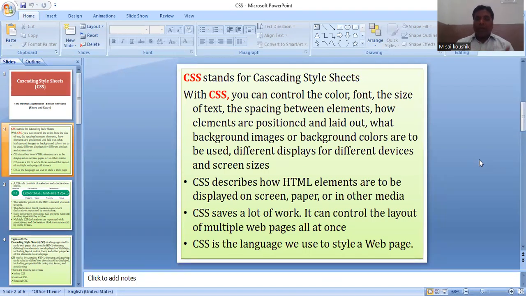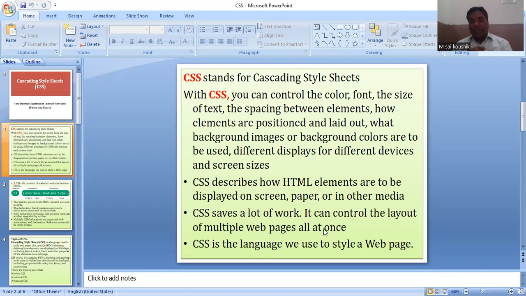So I'm writing here, CSS saves a lot of work. It can control the layout of multiple web pages all at once. You know, a collection of web pages is called a website. At a time, we have to apply various styles, designs, and various types of style formats, whatever you feel, whatever you represent, that is taken by CSS, no?